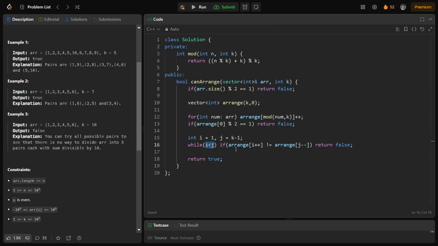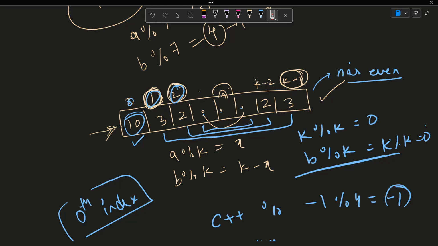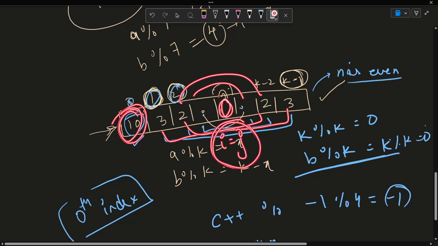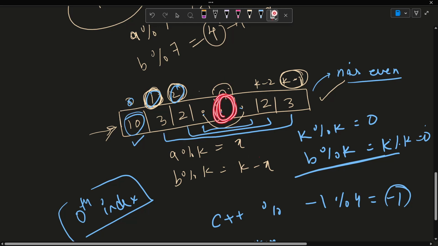When i is equal to j, the number of elements at that location is actually even, because we have this even here and these are matching, since n is even.